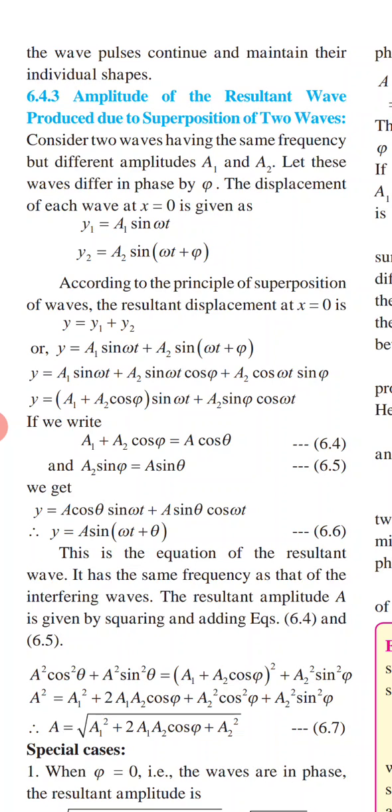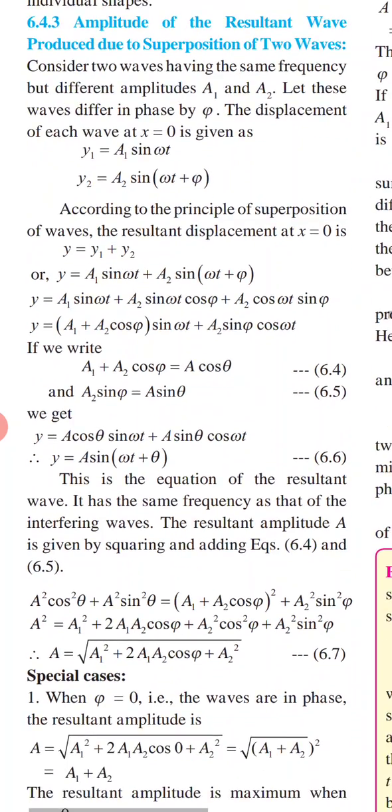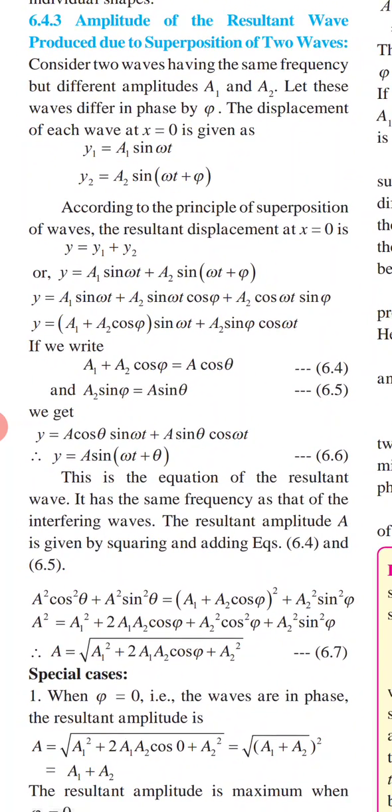If you write a1 plus a2 cos phi as A cos theta and a2 sin phi as A sin theta, then we can write this equation as y equal to A cos theta sin omega t plus A sin theta cos omega t. So what will it be? Again, it will be A sin(omega t plus theta), that is sin(a plus b).